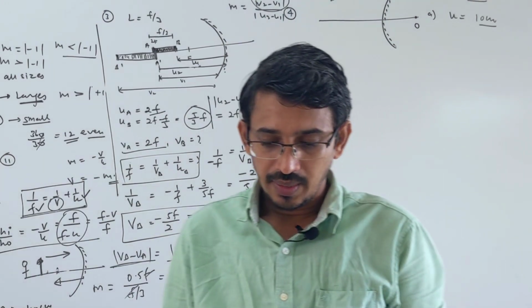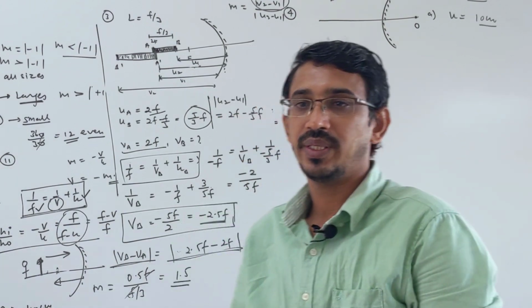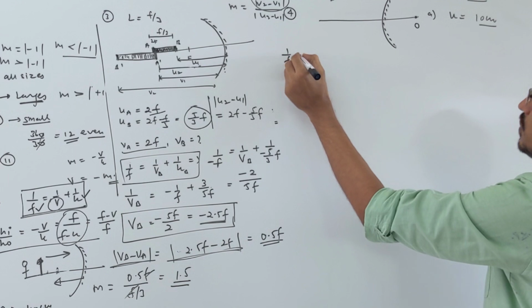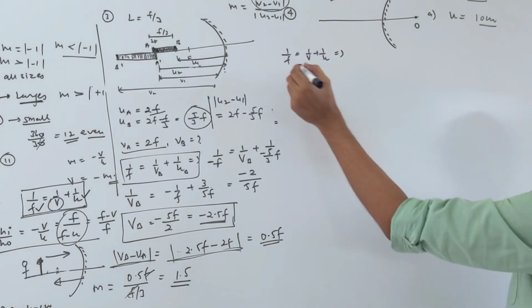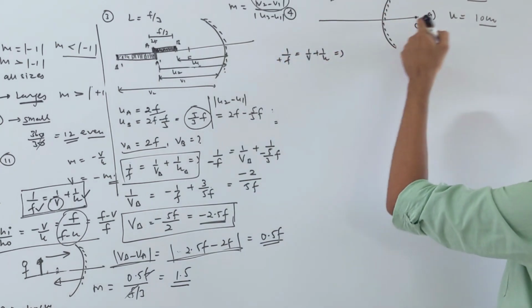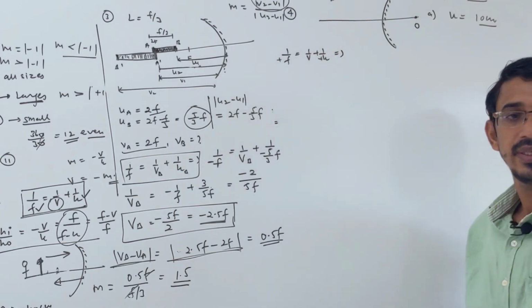Look here, we know a convex mirror always makes a virtual image only, right? Always a virtual image. So let's write the formula for this case. 1 by f is equal to 1 by v plus 1 by u. Let's put the sign convention. Focal length for this mirror is positive, and object distance given behind the mirror means positive also, and v we have to find.